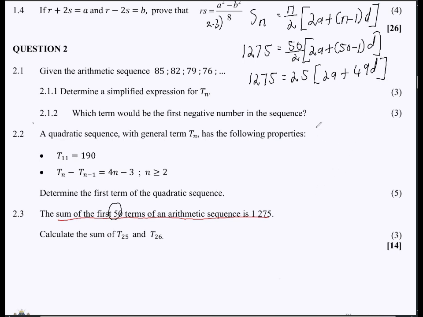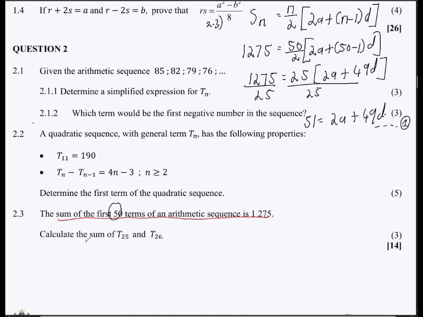Then obviously, the first thing that you want to do is get rid of this 25, so we can divide by 25 both sides. And what's 1,275 divided by 25 there? This is going to give us 51, right? So we have 51 here, and then this is 2a plus 49d, right? Now, there is nothing creative that we can do at this point, so let's just term this equation number 1.